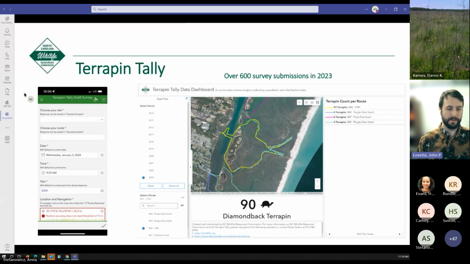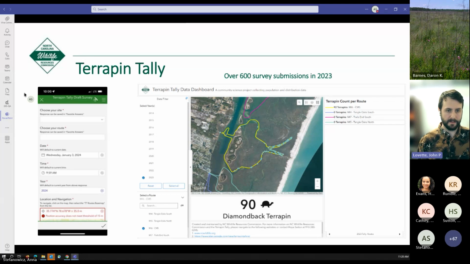When they're doing those paddle routes, they're using their cell phones and a Survey123 form application, like you see on the left here, to map all sorts of points of interest along these routes, and then we are able to track the health of the ecosystem and diamondback terrapin occurrence on a yearly basis and across space up and down the coast.